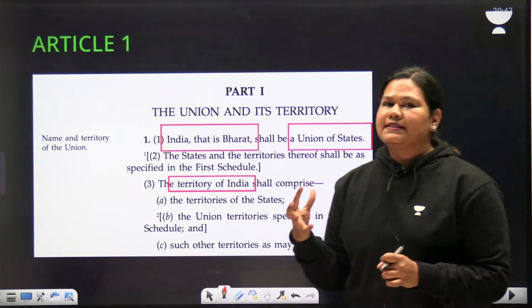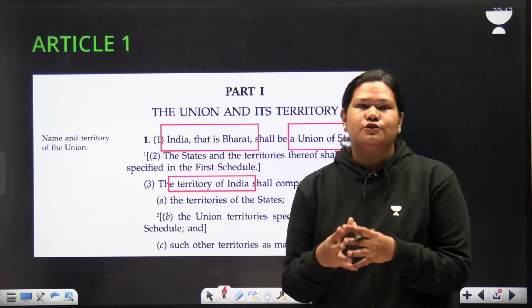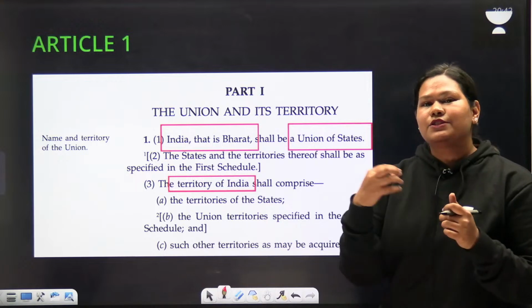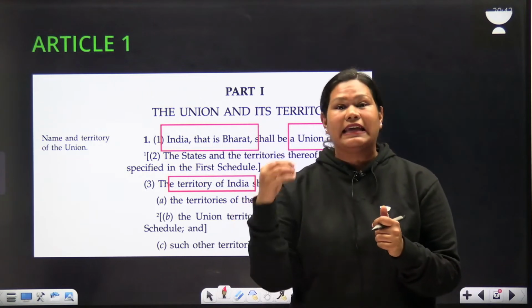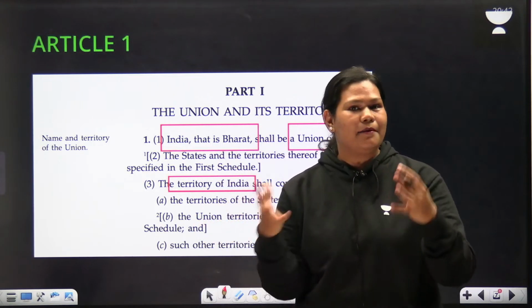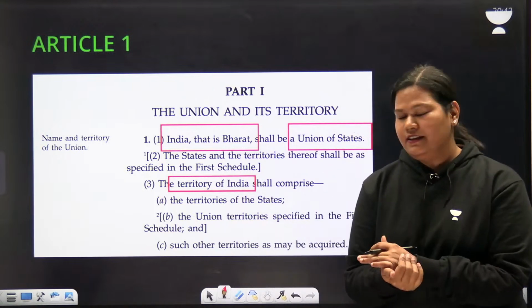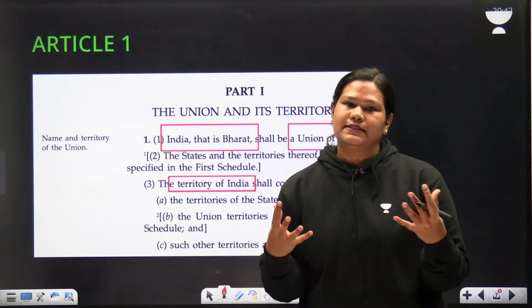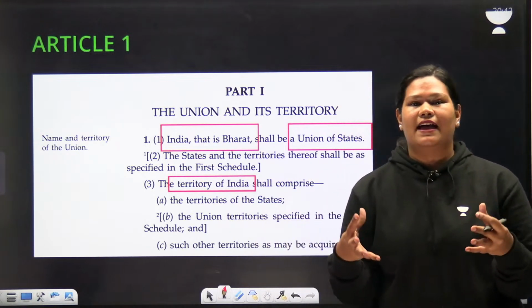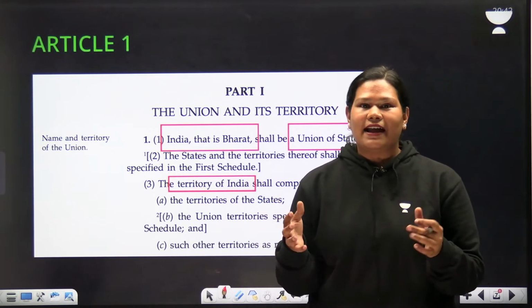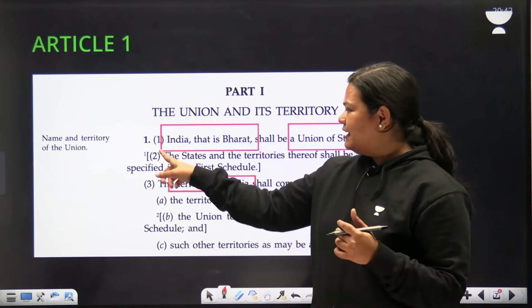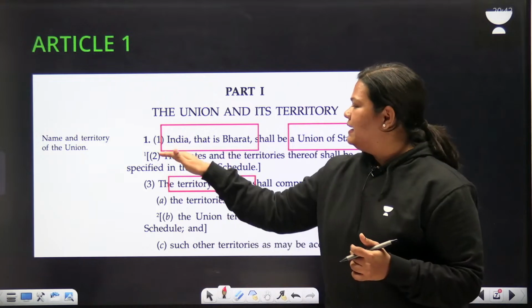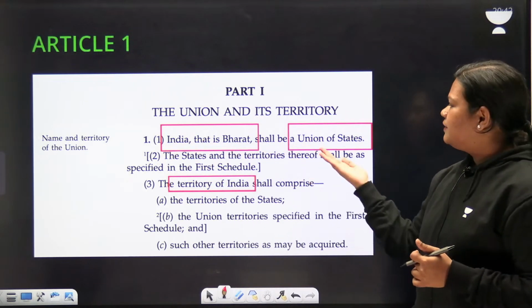In the Constituent Assembly, there were many debates as to what should be the name of our country. Some of the interesting names which came up were Jambu Dweep, Hind, Hindustan, India, Bharat. The Constituent Assembly couldn't unanimously decide on one name, so we have added two names of our country, India and Bharat. Article 1 mentions both names, India, that is Bharat. Then we move forward.